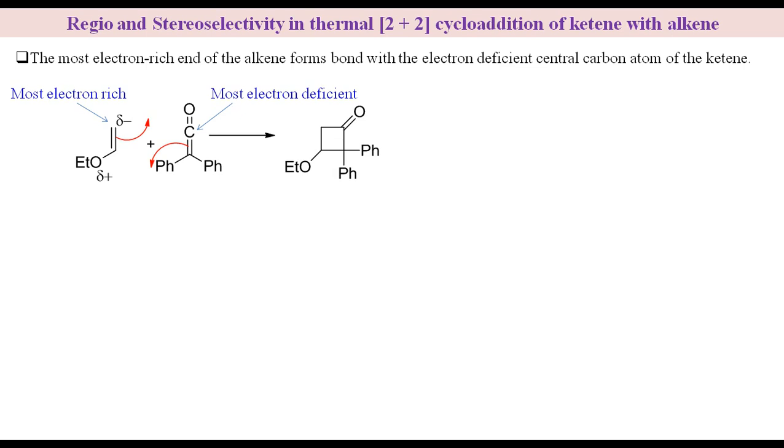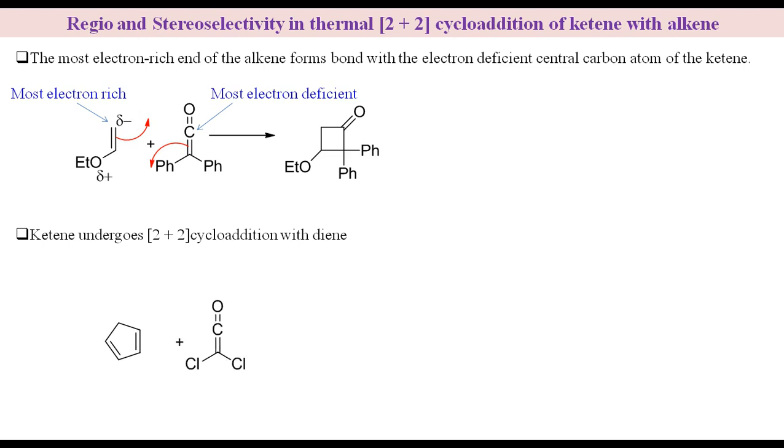Ketene undergoes 2+2 cycloaddition reaction even with diene. For example, reaction of cyclopentadiene with dichloroketene. In this reaction too, the most nucleophilic carbon of diene forms bond with the most electron deficient carbon of ketene.